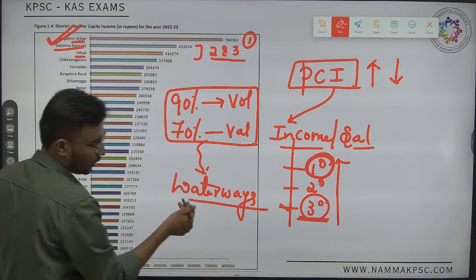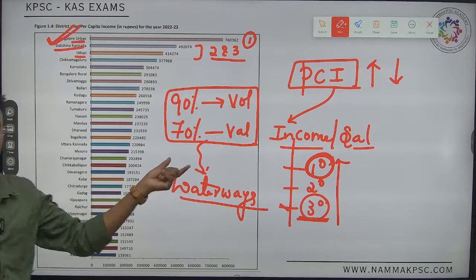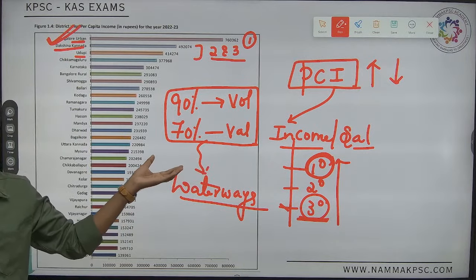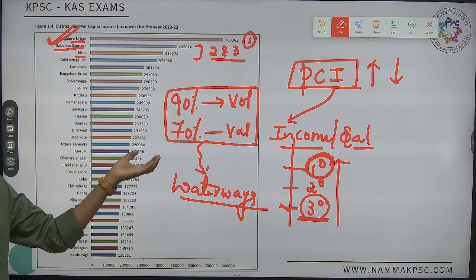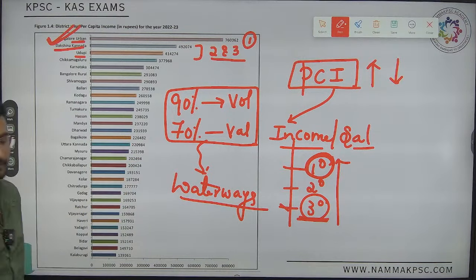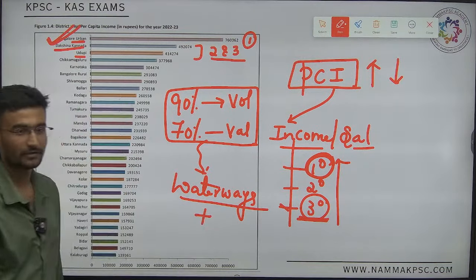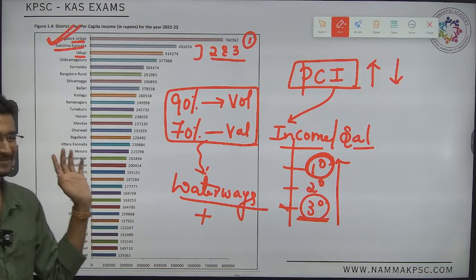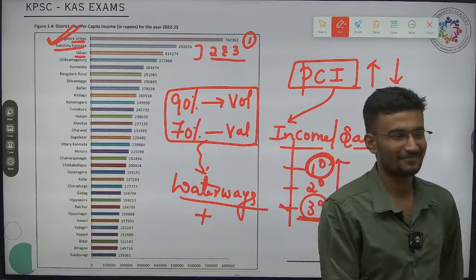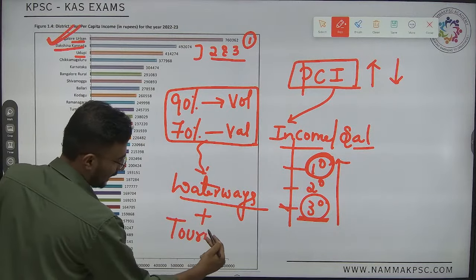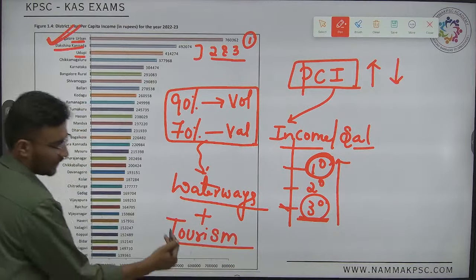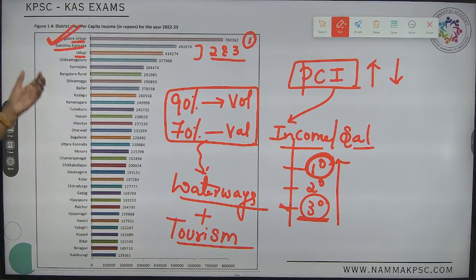Now, when goods go through waterways, will they do it for free? Obviously no. They'll charge money. That is the services. That is one. What is the second biggest service? It is tourism, the second major important activity. It is the tourism which has ranked Dakshina Kannada as well as Udupi high.